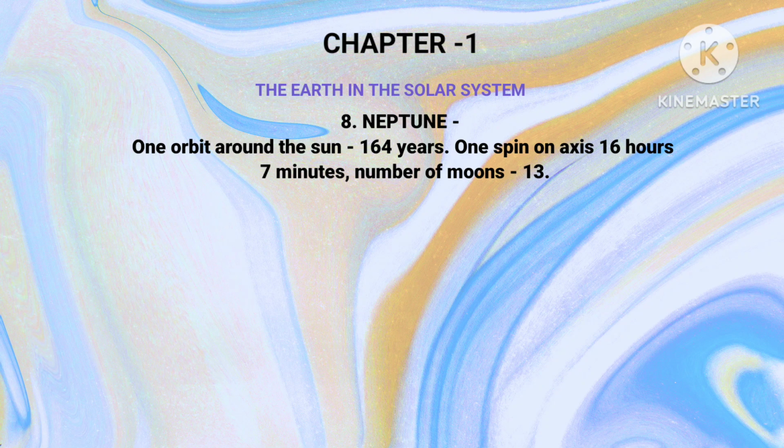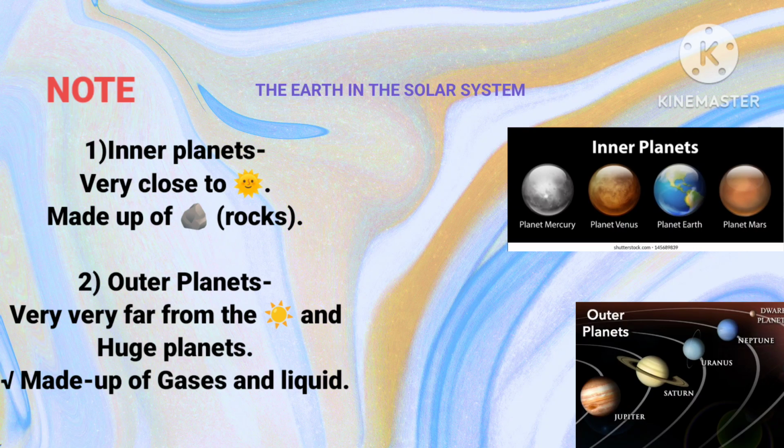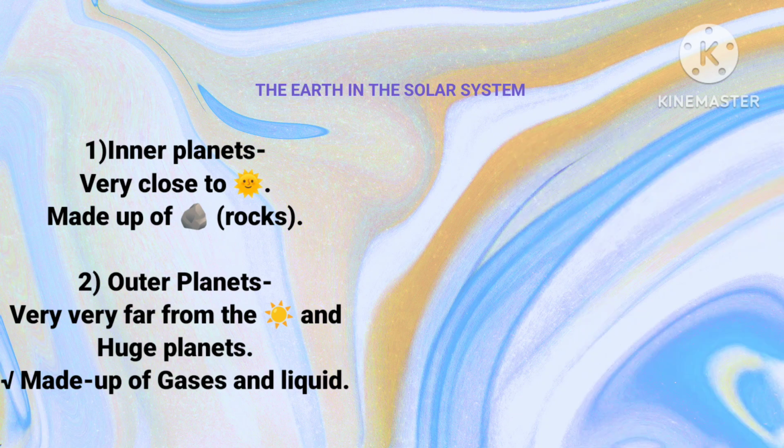The eighth planet of the solar system is Neptune. Neptune completes one orbit around the Sun in 164 years, and completes one spin on its axis in 16 hours 7 minutes. The number of moons of Neptune is 13. The inner planets are very close to the Sun and are made up of rocks. The outer planets are very far from the Sun, and are huge planets made up of gases and liquid.